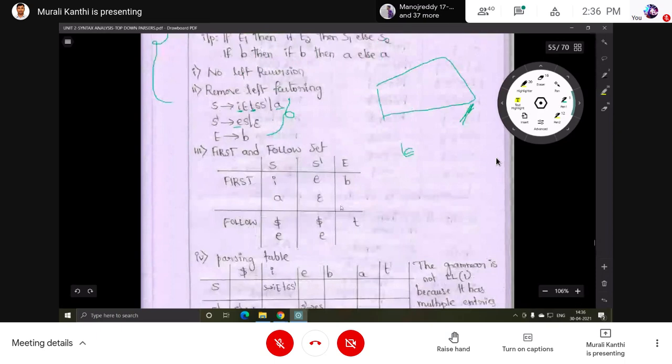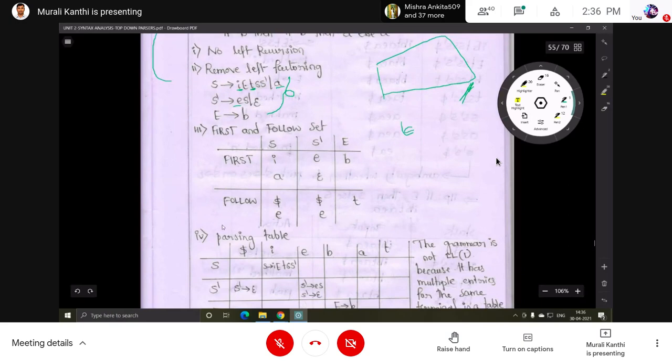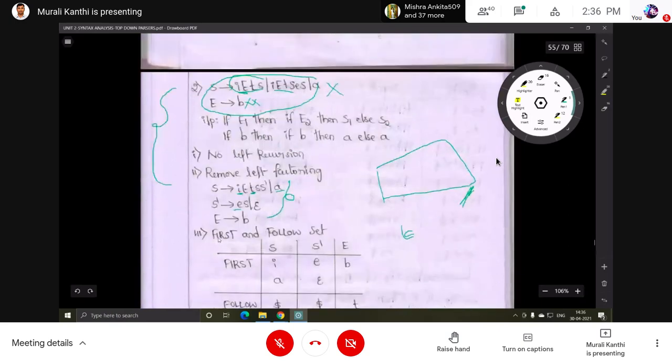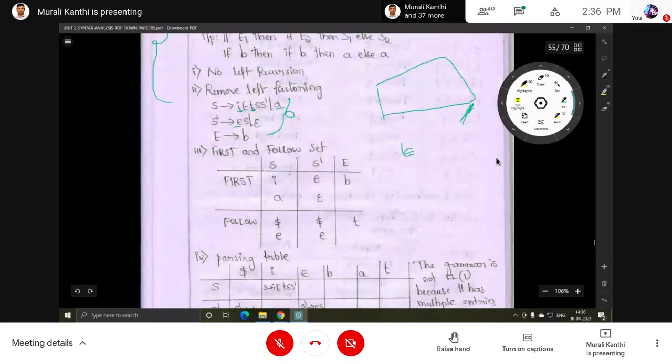Then table construction. How many non-terminals? S, S dash, E. These are the non-terminals, so 3 rows. Then how many columns? I is 1 column, T is 1 column, A is 1 column, B is 1 column. Dollar also. Dollar, I, E, B, A, T. These are all the input symbols, terminals in the grammar. You can take all of them column wise. Then first fill with the first set.